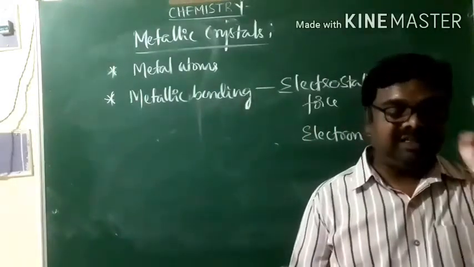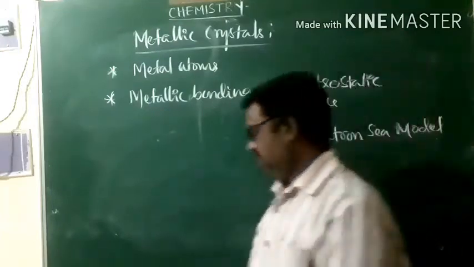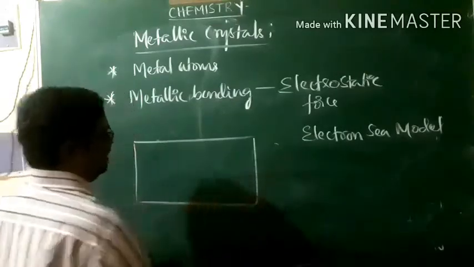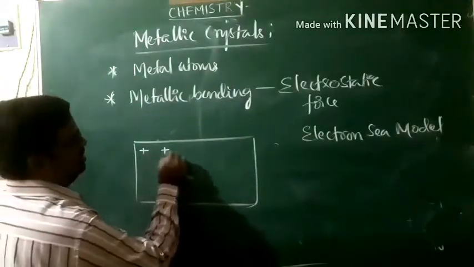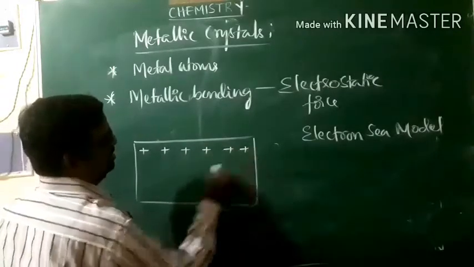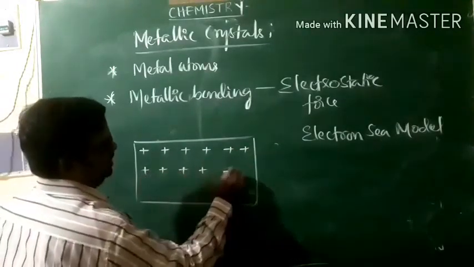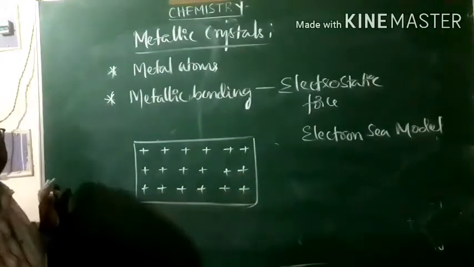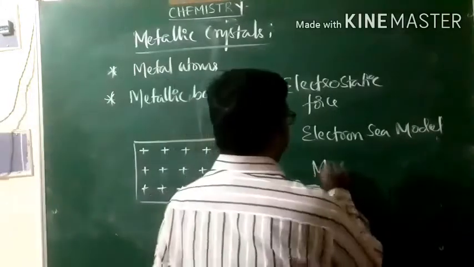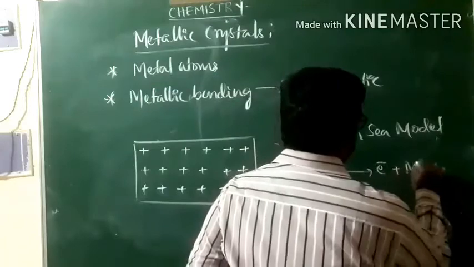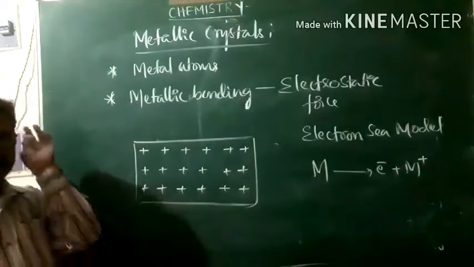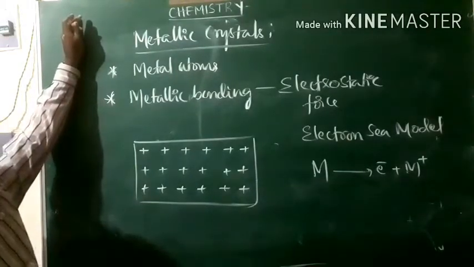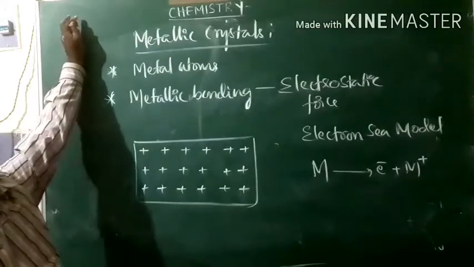Very, very special case it is. As far as metals are concerned, metals are characterized by metal ions. Look at this. How do you get metal ions? When a metal atom loses electrons, it is converted into a metal ion. Metal atoms are characterized by low enthalpy of ionization. They have that ability of losing electrons.